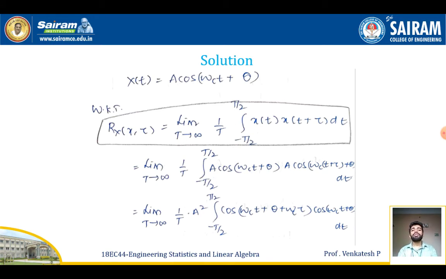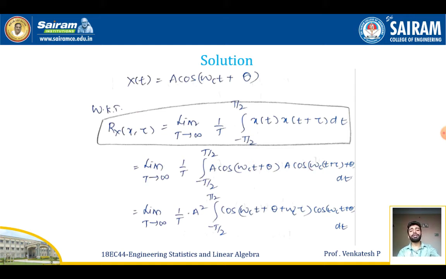Solution. Given x of t is equal to A cos of omega c t plus theta. The formula for the autocorrelation function in the case of an ergodic process is given by R x of tau comma T is equal to limit T tends to infinity 1 by T integration from minus T by 2 to plus T by 2 x of t plus tau dt. In the place of x of t, replace the given equation. So I'll be getting limit T tends to infinity 1 by T integration from minus T by 2 to plus T by 2 A cos of omega c t plus theta, A cos of omega c t plus tau plus theta, dt.